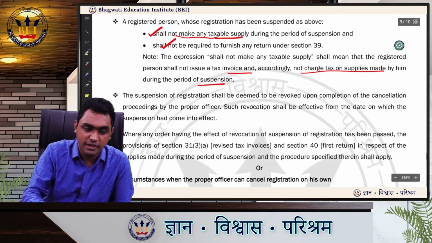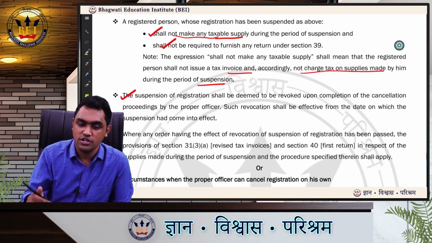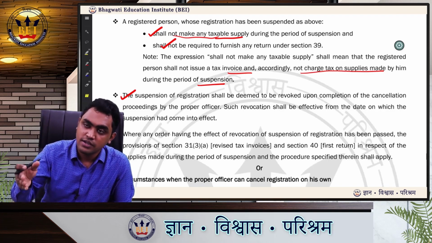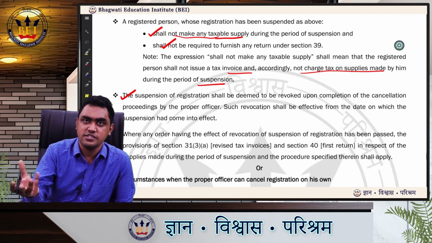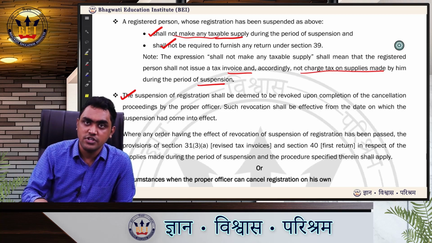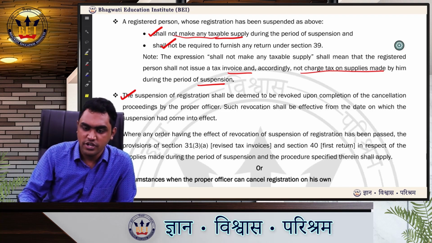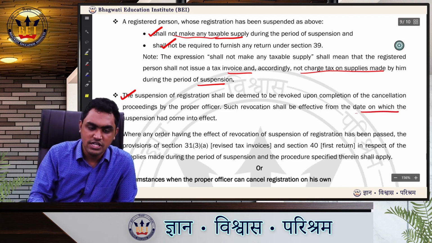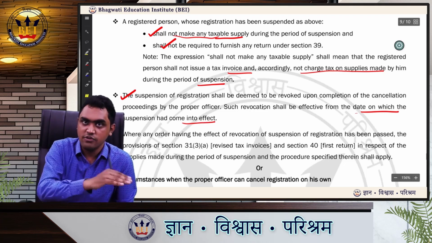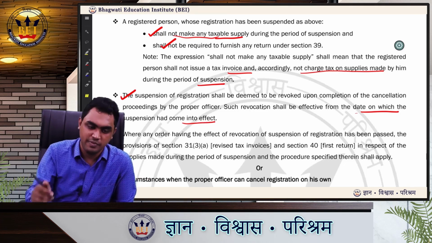Suspension of registration shall be deemed to be revoked upon the completion of cancellation proceedings by the proper officer. Logical. Once the cancellation proceedings are completed and the officer cancels your registration, automatically the suspension has no use, it will get closed. Or the other possibility is that the officer is not cancelling your registration, he is restoring your registration. Yes, both things are possible. Such revocation shall be effective from the date on which the suspension had come into effect. Revocation, that is, when he cancels the suspension, it will be retrospective.